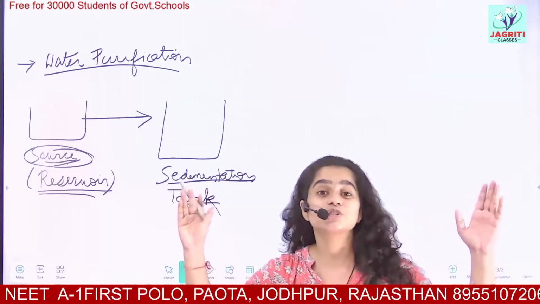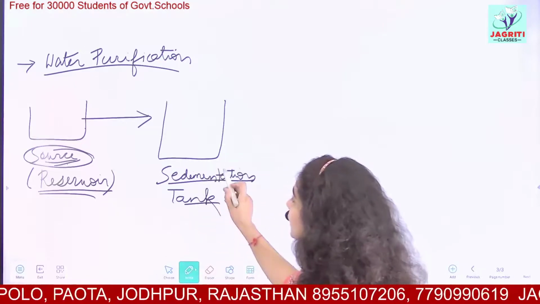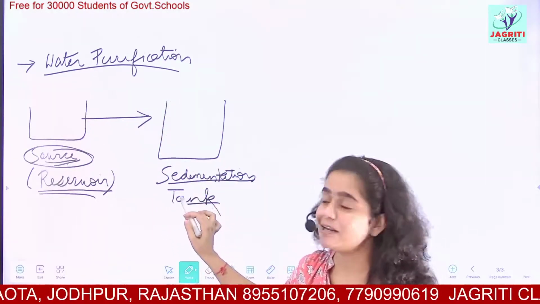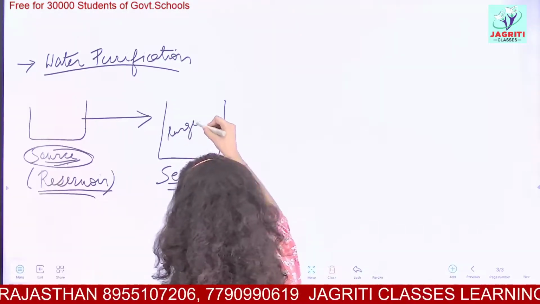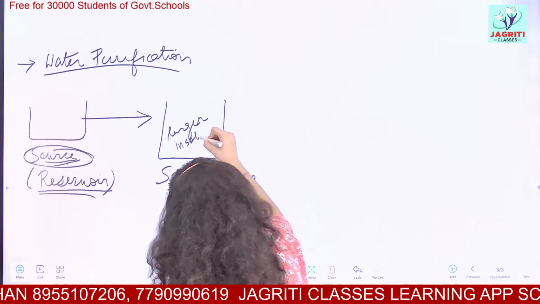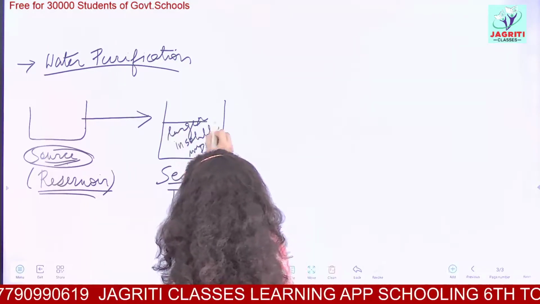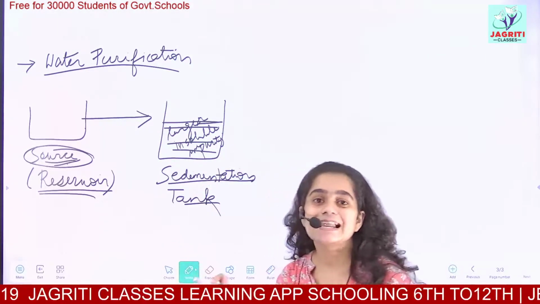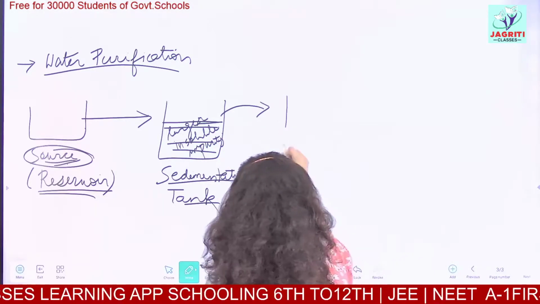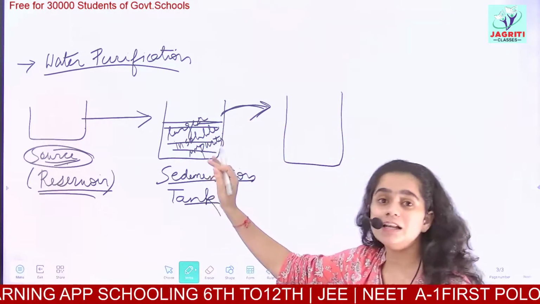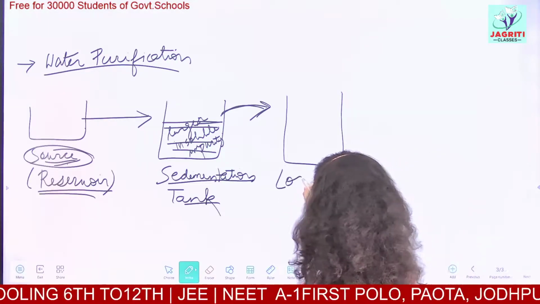These are huge tanks which are used in the water purification system. So when we take impure water in the sedimentation tank, what will happen? The larger insoluble impurities get settled down at the bottom of this tank. Okay? These larger impurities settle down at the bottom of the tank. So now we pass on this partially pure or partially filtered water into our next tank, and this tank is called a loading tank.